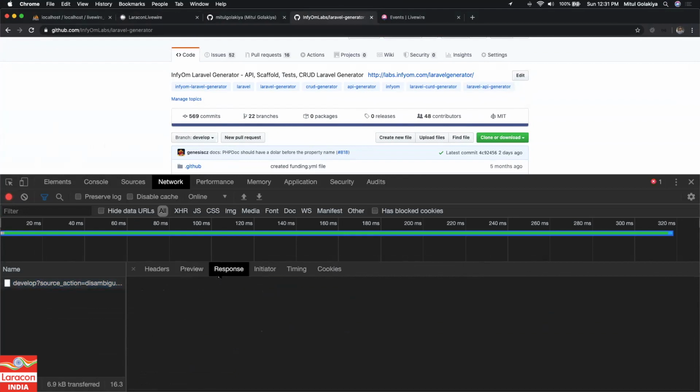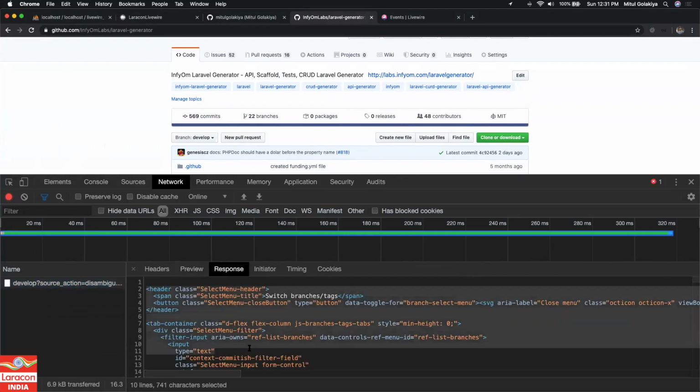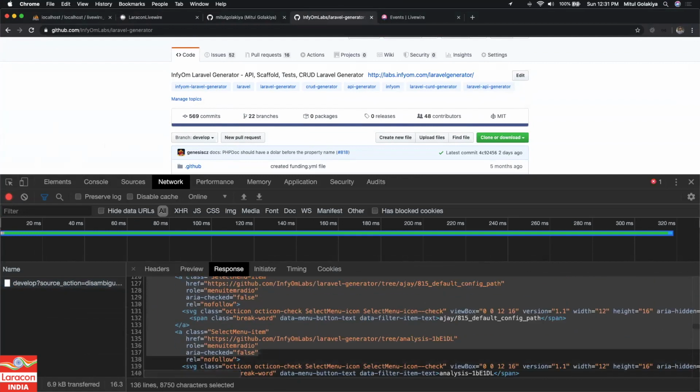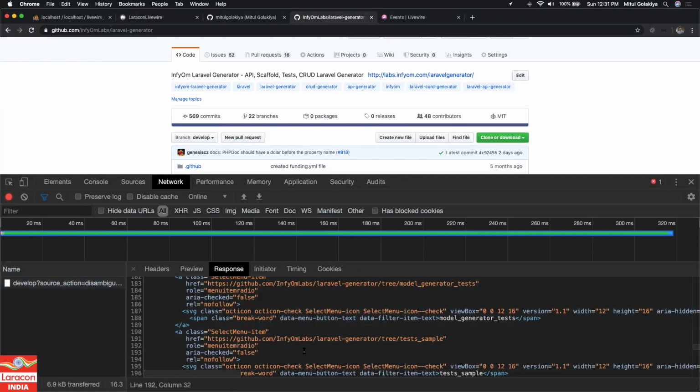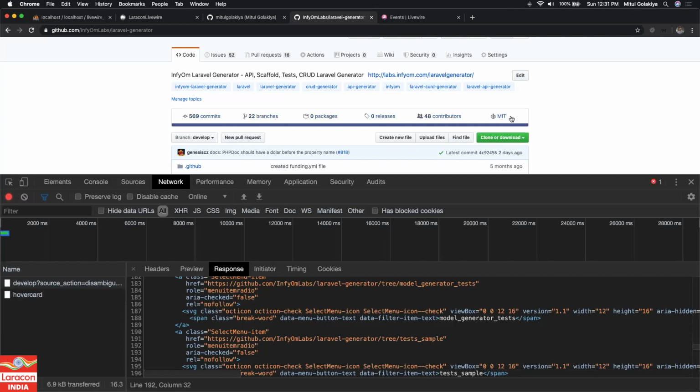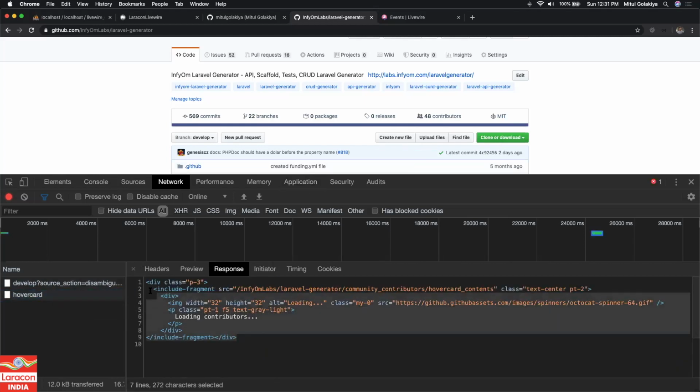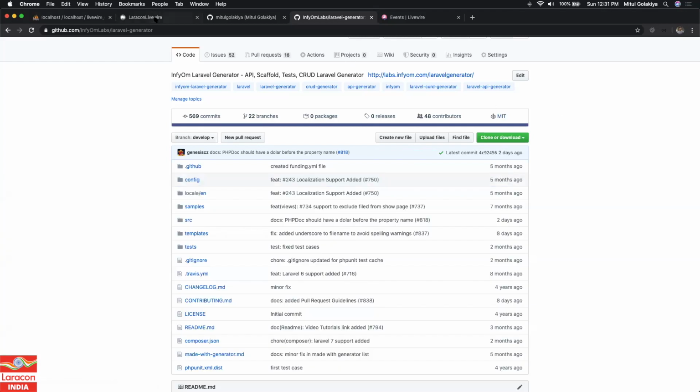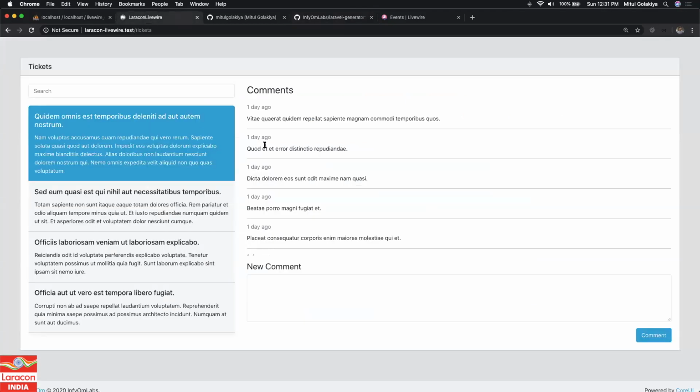And what it is returning, it is returning the full HTML. So this is basically a Ruby and Rails concept that is used widely in Ruby on Rails applications, and GitHub is also using the same. When I roll over on a few things, it will pass a hover card and get the response. So basically the same concept that GitHub is using, Livewire is also using, right?